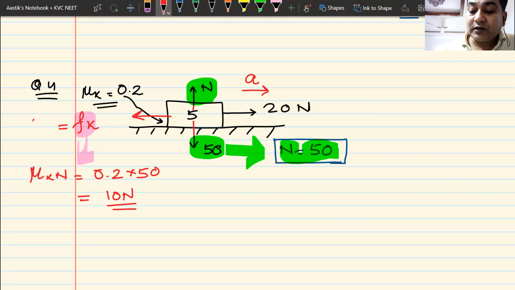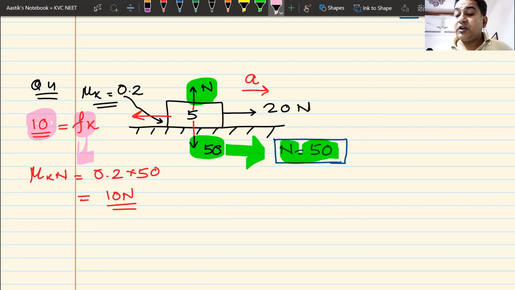Previously it was 5 newtons. Now it has become 10 newtons. Why has it become 10 newtons? Even if you change how the block is kept, it does not change the value of frictional force. The only way you can change the value of frictional force is to change the value of mu k, and I have changed the value of mu k.